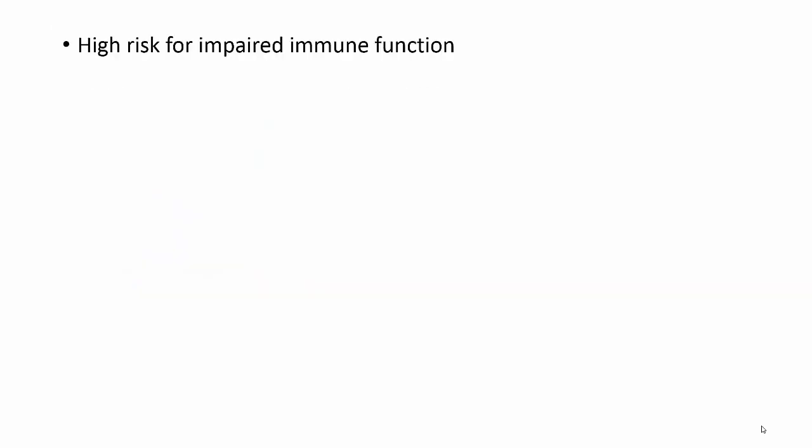Who's at high risk for impaired immune function? You need to look at this based on their age. Of course, the older they are, the more chances their immune system will be impaired. Are they undergoing stress? Is there a chronic disease? Are there certain medications like corticosteroids? All of those can impair immune function.